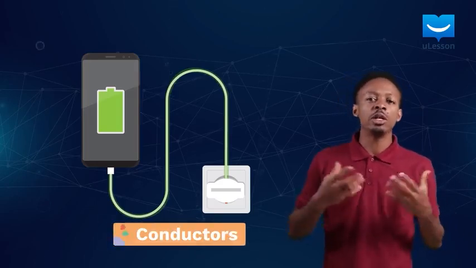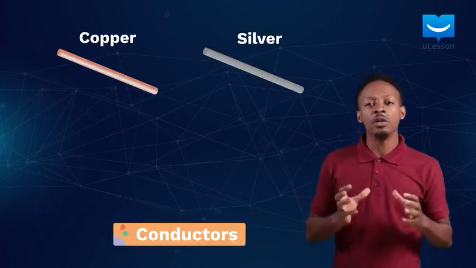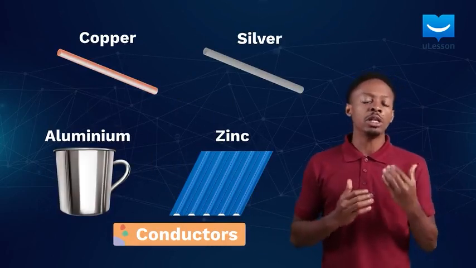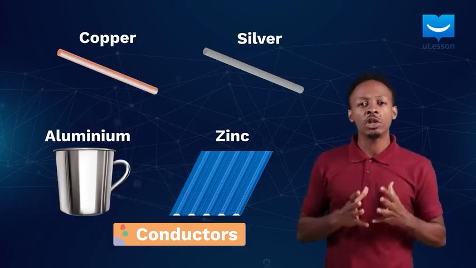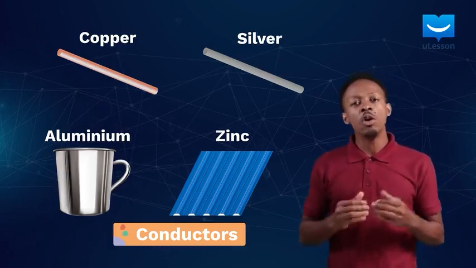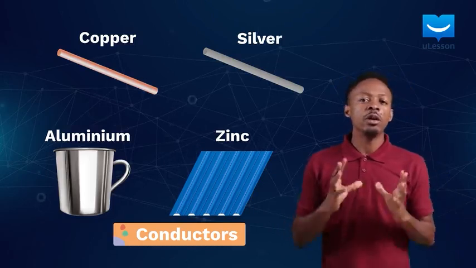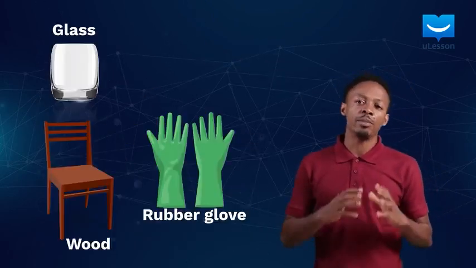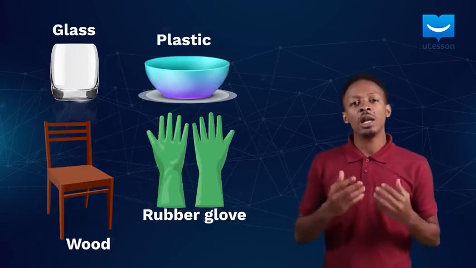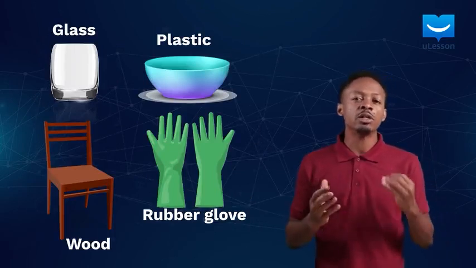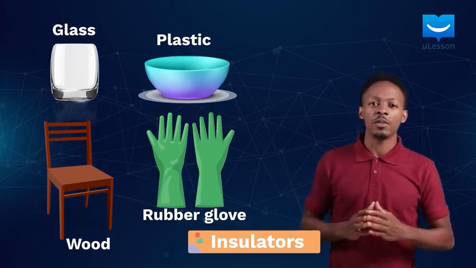Examples include metals such as copper, silver, aluminum, and zinc. These are mostly used in electric cables for the conduction of currents to our homes or from electric sockets to our devices. On the other hand, substances like glass, rubber, wood, and plastics do not allow electricity to flow through them easily. Such materials are called insulators.